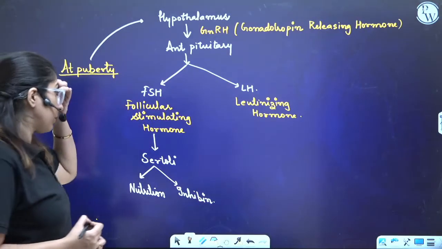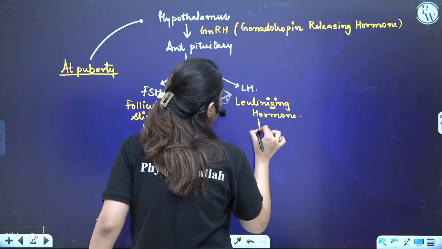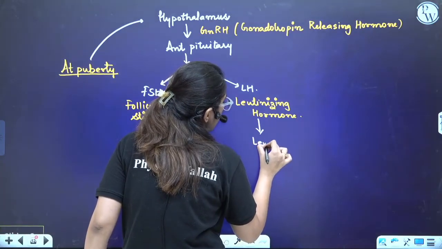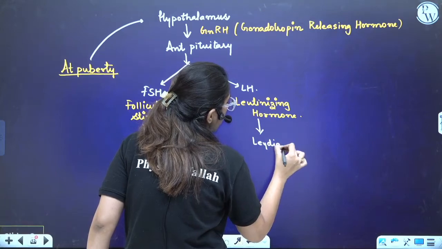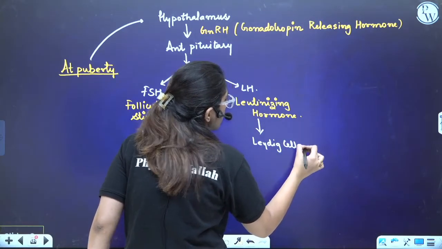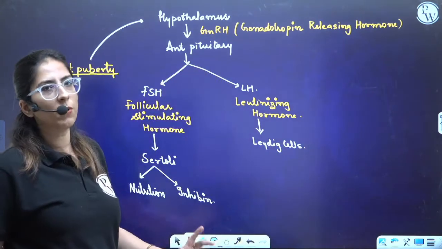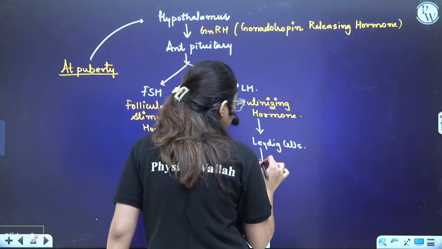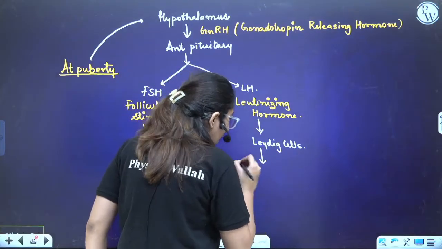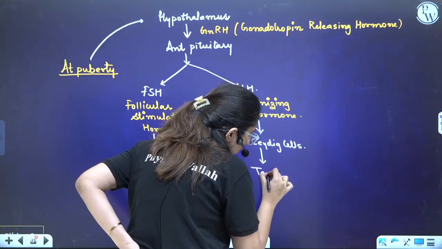Clear? Now the luteinizing hormone goes to the Leydig cells. Clear? L for luteinizing hormone, L for Leydig cell. The Leydig cell will secrete testosterone.